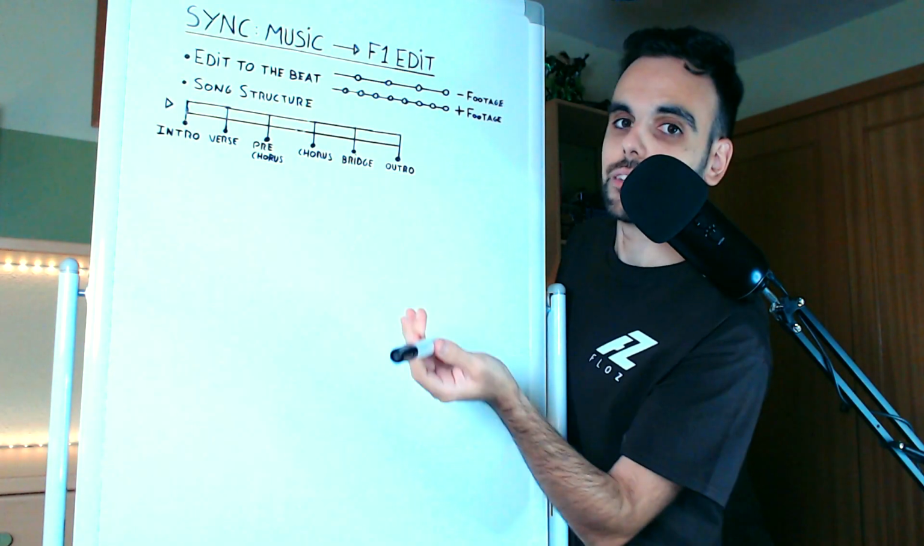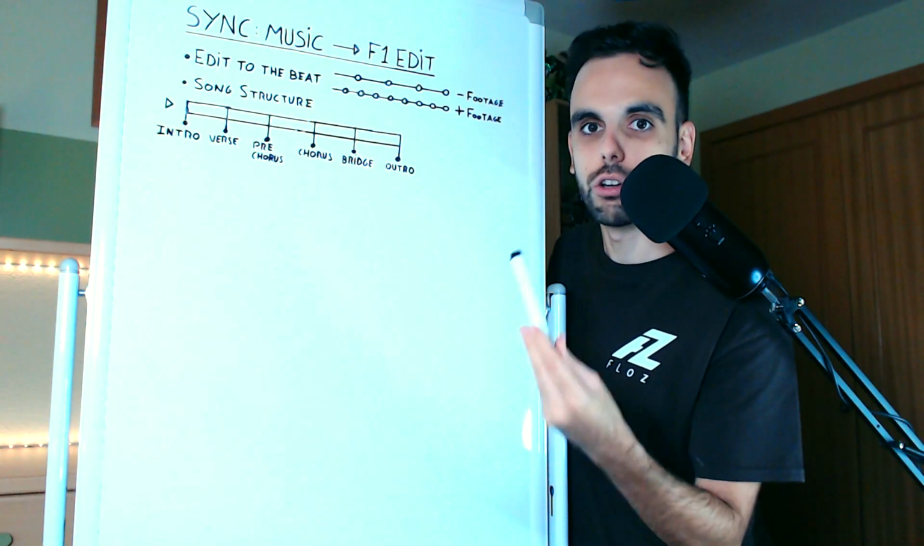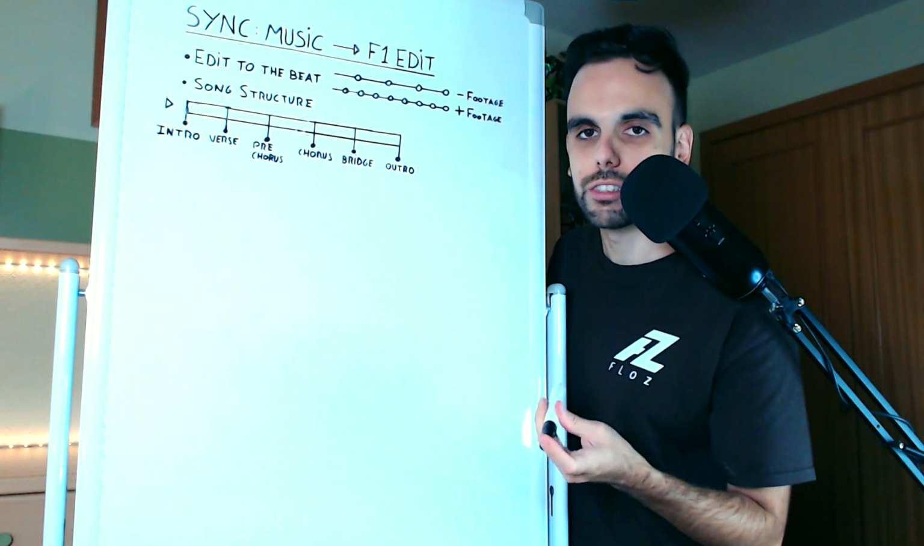Most of the songs are divided depending on the rhythm of the music. Sad music has a slower pace, a slower rhythm. Epic music, for example, has a much faster rhythm.